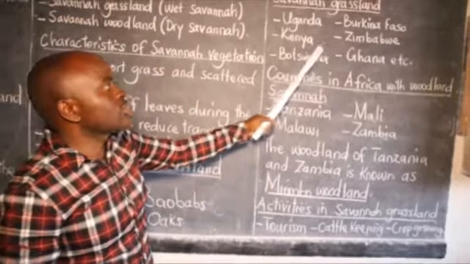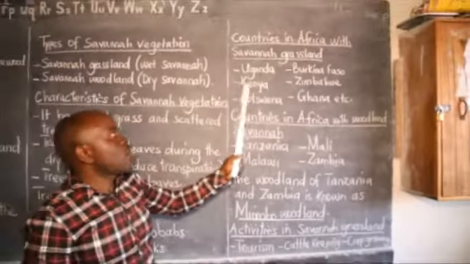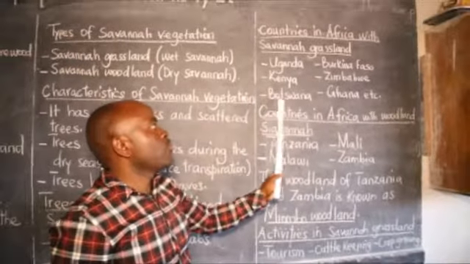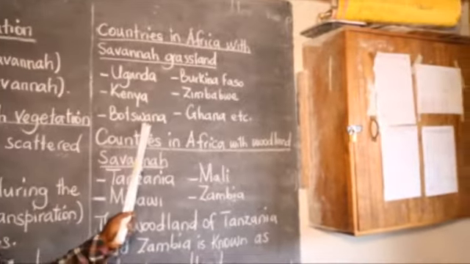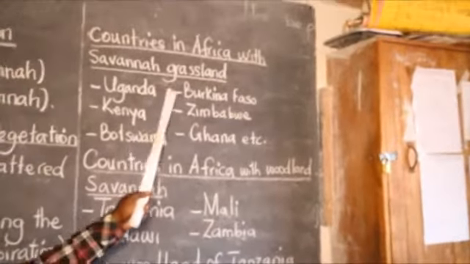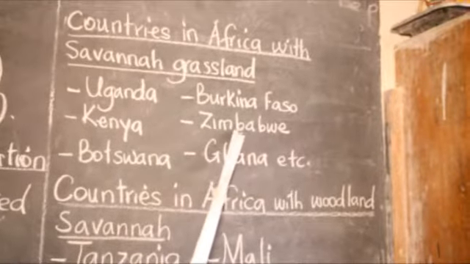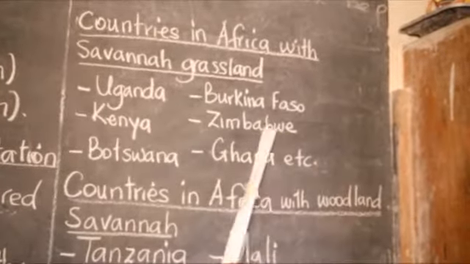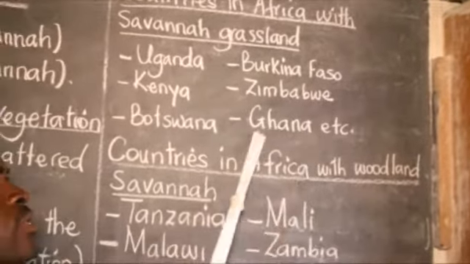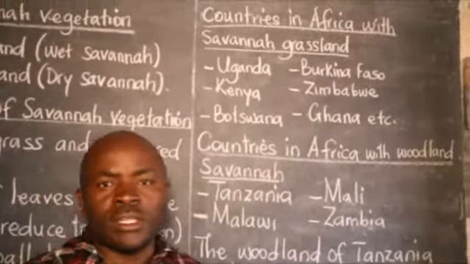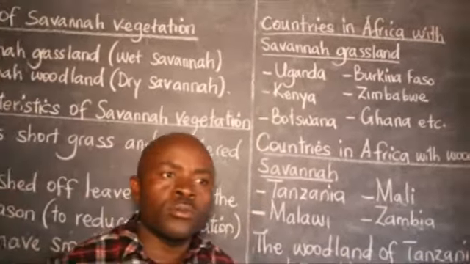But these ones are just examples, and they are Uganda, our neighbors Kenya, we have Botswana. When we were looking at the location of Africa, we found Botswana in southern Africa. We found Burkina Faso, this one is in West Africa. We have Zimbabwe, it is also found in southern Africa. We have Ghana, it's in West Africa. Even by these countries, you can see that the savanna grasslands are found in most parts of Africa.